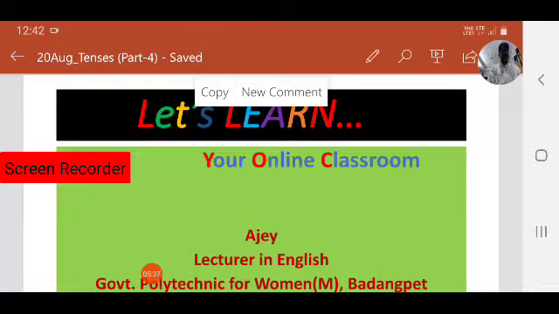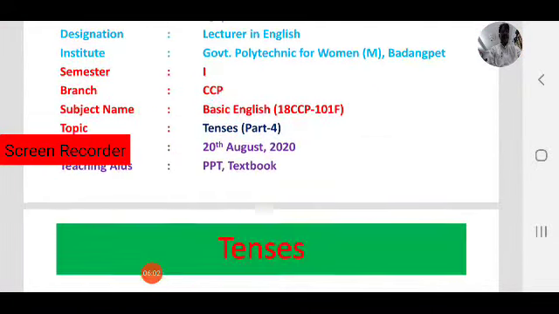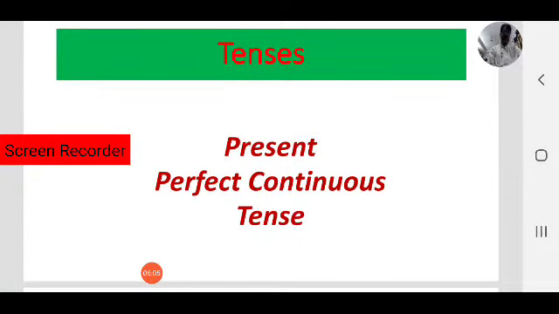As we have seen all these aspects of present tense: present simple, present continuous, present perfect, with a couple of examples, and we have done some activities on these topics. Today we will focus on the last aspect of present tense, that is present perfect continuous tense.